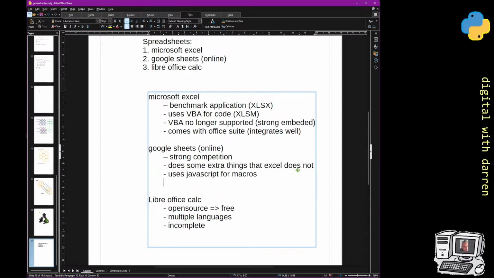Well, they give you the basic for free, and I'm just going to go into that because I've got a Google Sheet open, and it really actually annoyed me because I was going to do the comparison, and I don't actually have Excel on this desktop. I have LibreOffice Calc, and I also have Google Sheets, and I was going to use the Google Sheets as a comparison, and I was just trying to do one thing in an application, and I'd had this add-on, and I went to try and use it, and it charged me like £80 to use this add-on, and so I'll show you that, and things like that.